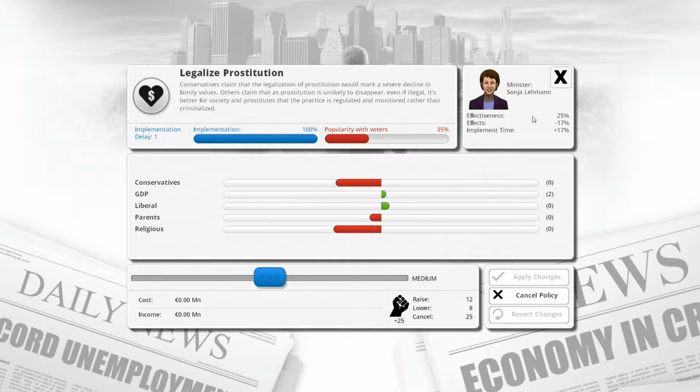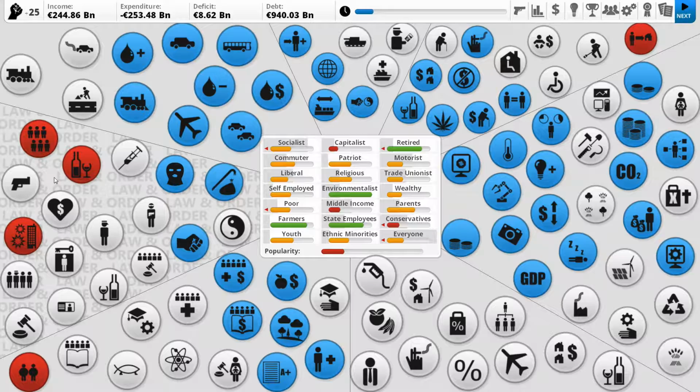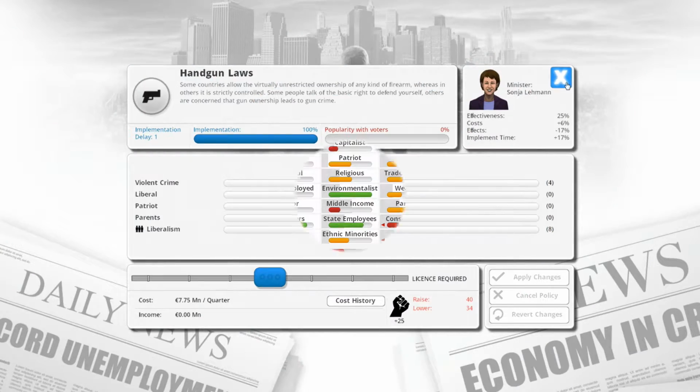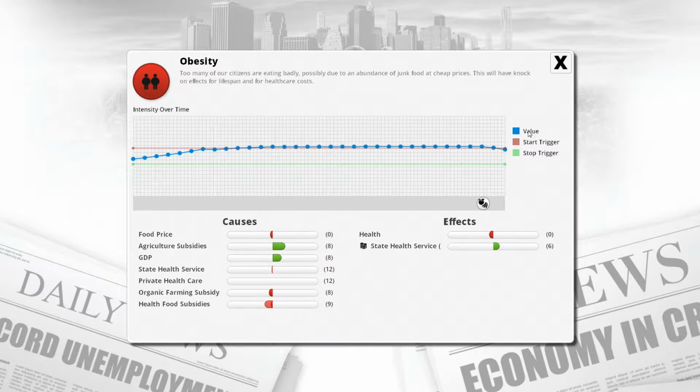Prostitution, conservatives hate it, liberals like it a little bit, parents religious. Oh, it's 25 again. Why is it so expensive, people? We can't afford it just yet. Tech college. State health. How is fatness going down?